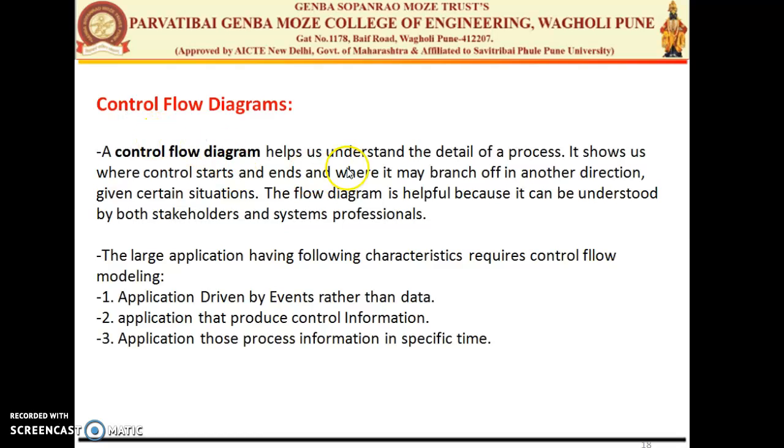The control flow diagram helps us to understand the detailed purpose of the process. It shows us where the control starts and ends, and where it may branch off in another direction. Branch off means to jump. If certain events occur, the control jumps to the next state. How things jump from one state to another, or how the control is processed from one state to another, is all described using control flow diagrams. Control flow diagrams are understandable by both the stakeholders of the system and the system professionals.